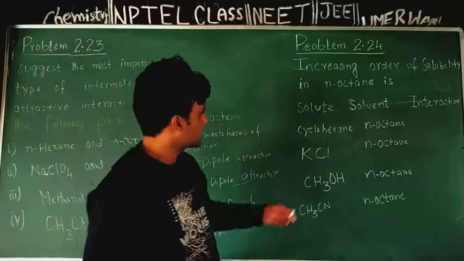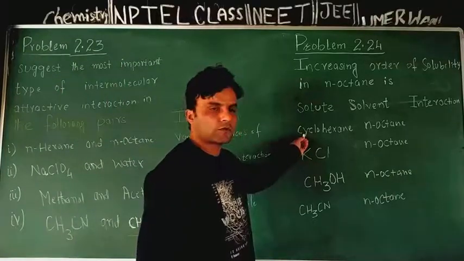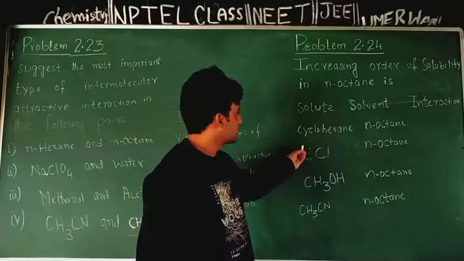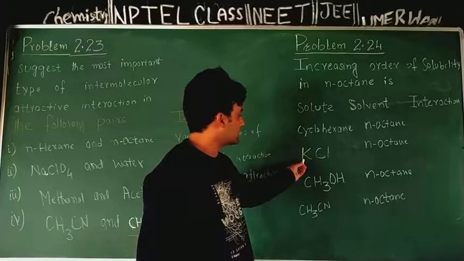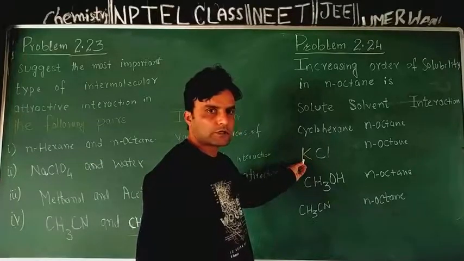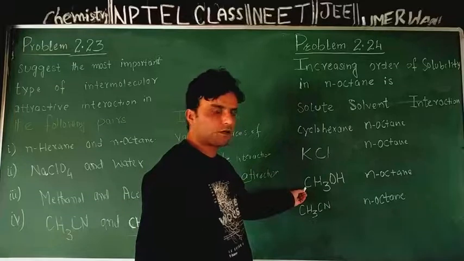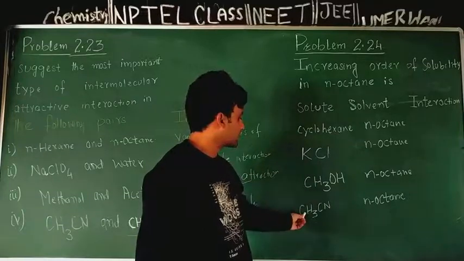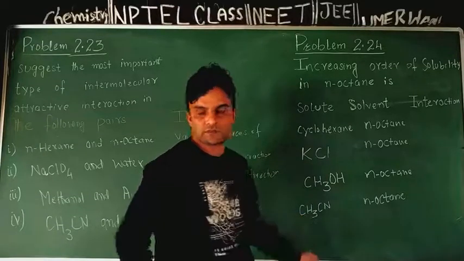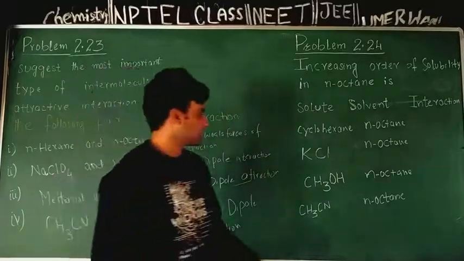First solute for us is cyclohexane. In second case, nature of solute is potassium chloride. In third case, nature of solute is methanol. In fourth case, nature of solute is acetonitrile, CH3CN.